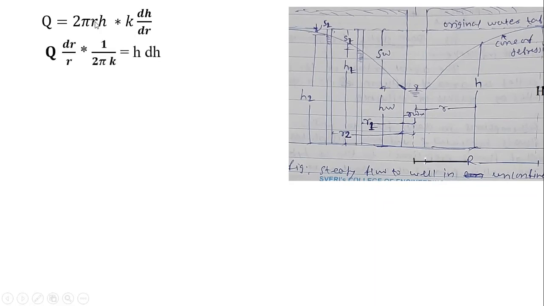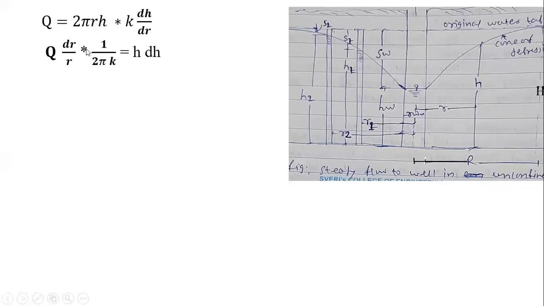So we'll take the terms of r towards the left-hand side and the terms of h towards the right-hand side, or vice versa. If you take the terms related to r towards the left-hand side, then r is multiplying this parameter, so it will be dividing here, Q by r, and dr is in the denominator, so it will be in the numerator. Here it was r by dr, now it will be dr by r.